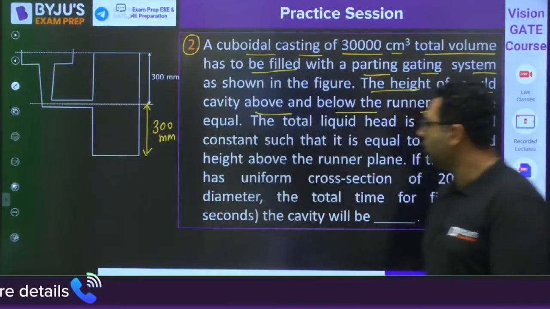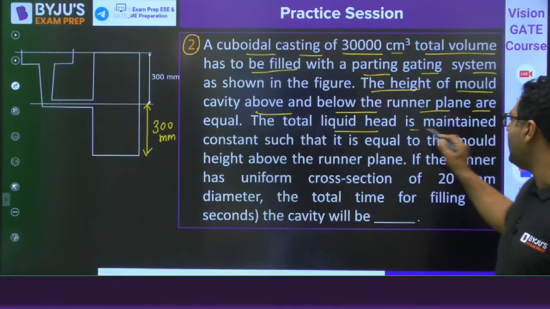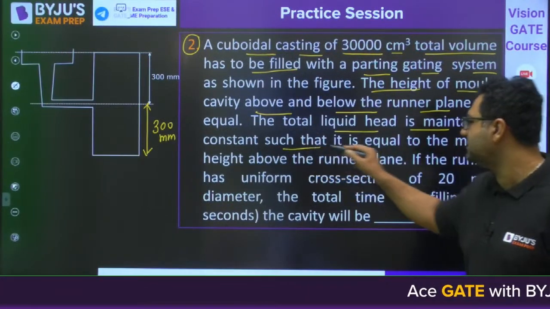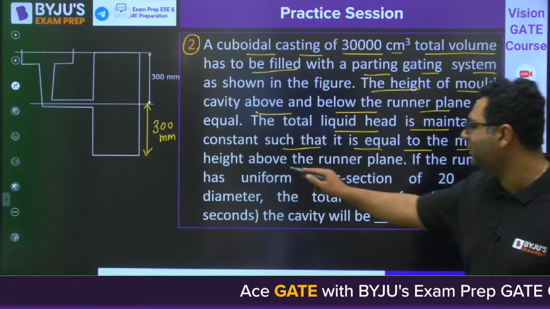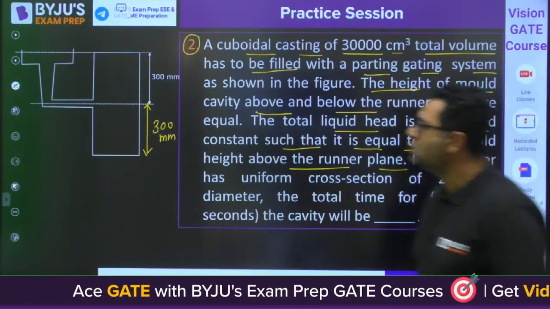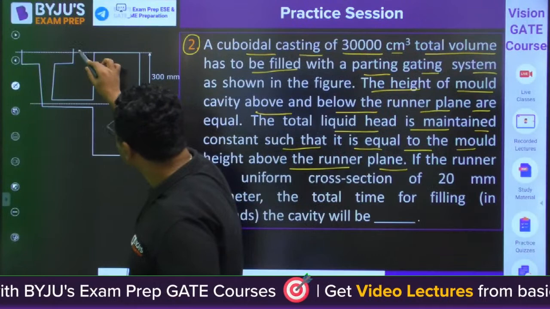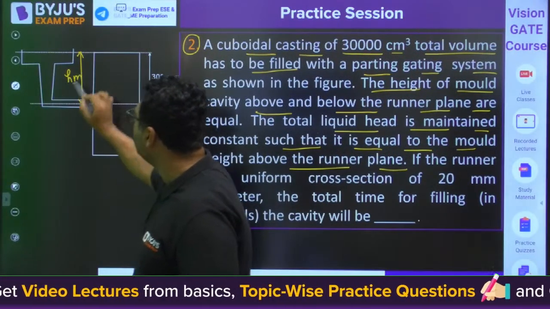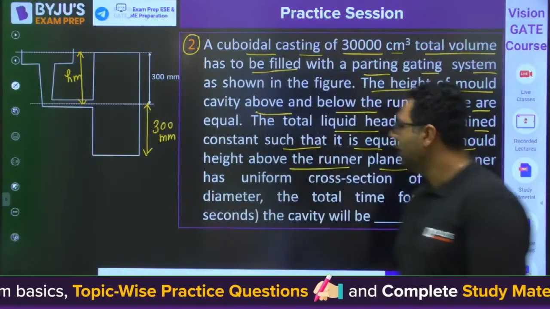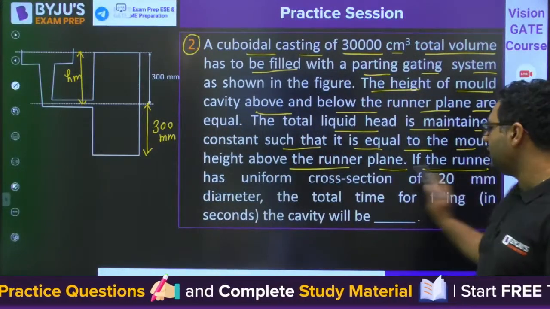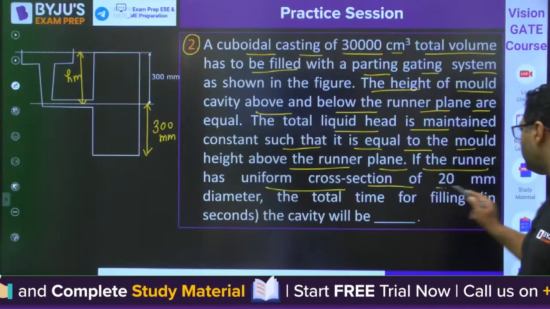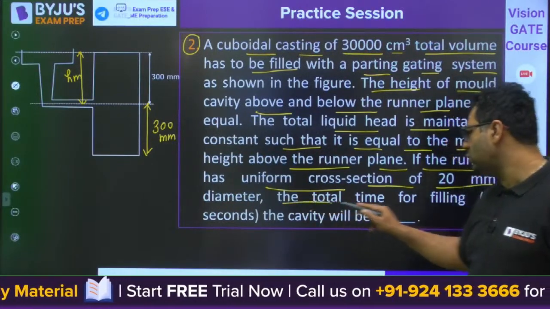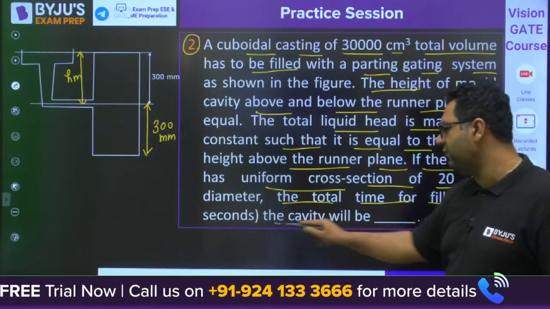So next they are saying the total liquid head is maintained constant such that it is equal to the mold height above the runner plane. So you can see this height is also 300 mm. Okay, this is the height of molten metal. This is also 300 mm. Then they are saying that if the runner has uniform cross section of 20 mm diameter, the total time for the filling of the cavities.